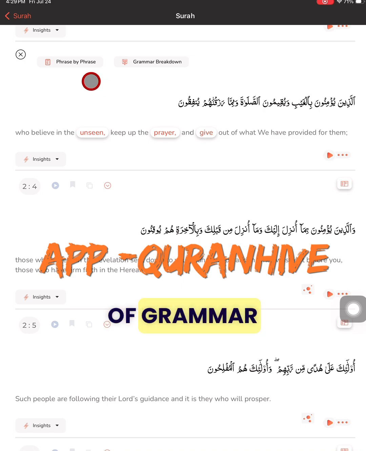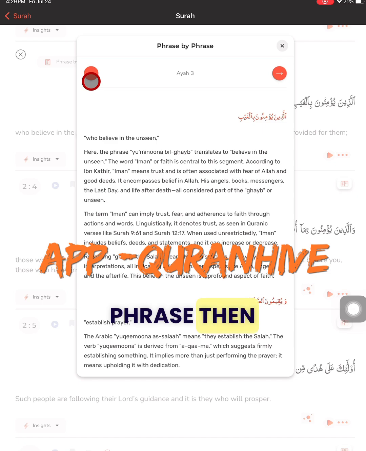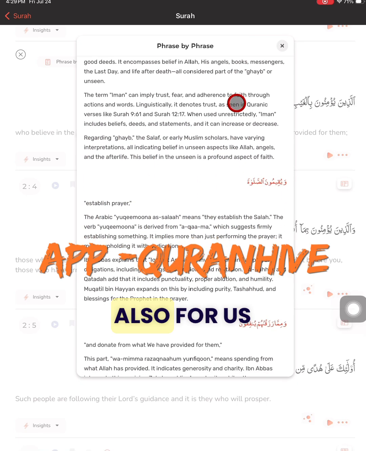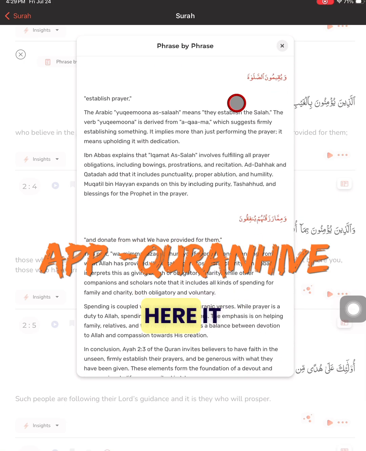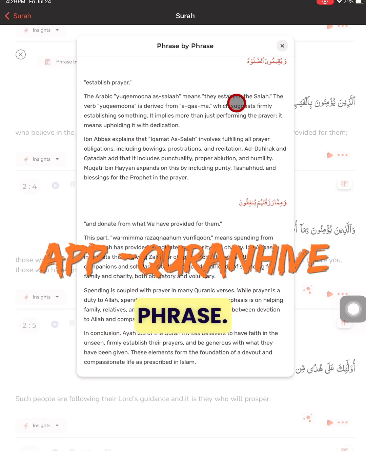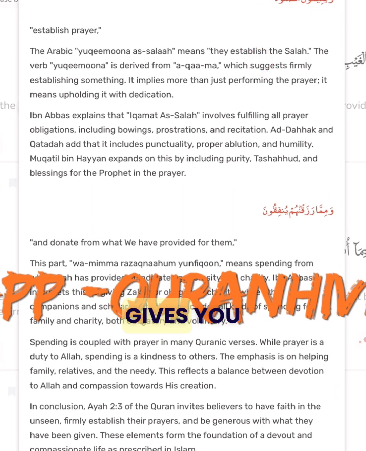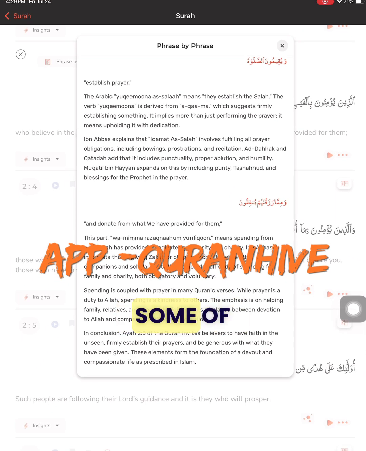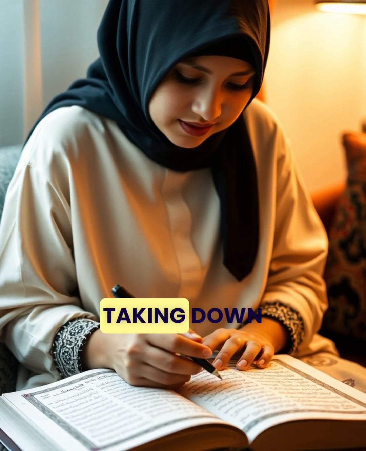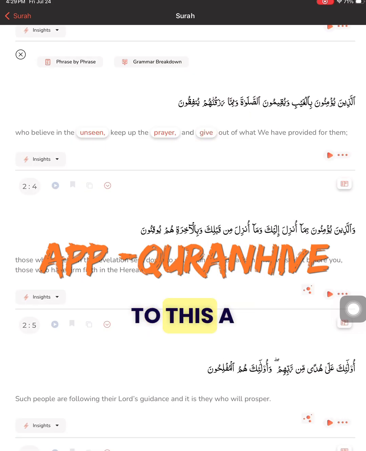So students of grammar can study this, and those of you who want to understand phrase by phrase, then you have this opening. So here the ayat is divided by phrase. It's very important, and it's very useful also for us to study phrase by phrase. Here it gives the explanation of each phrase, it gives you some hadiths in between, and the best thing is that it also gives you some lessons. Sometimes some of these ayat give you some lessons. It's especially useful for taking down notes, and I refer to this a lot.